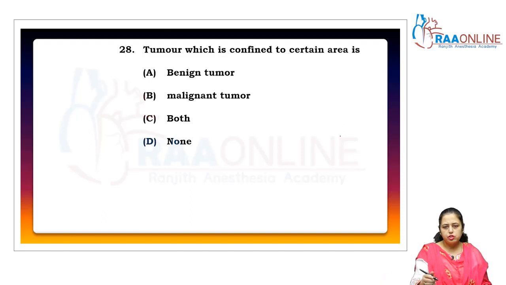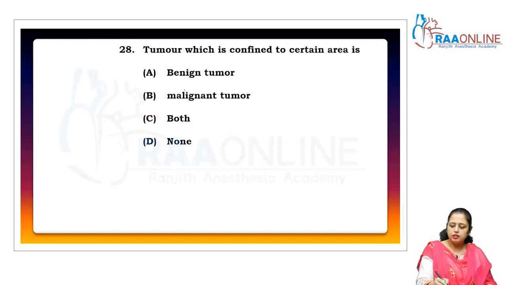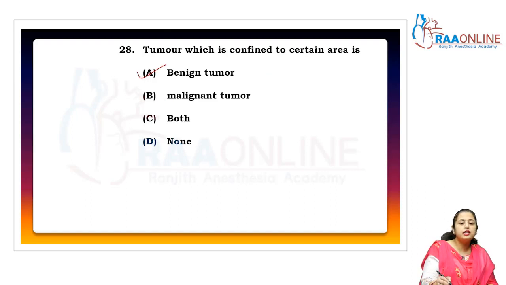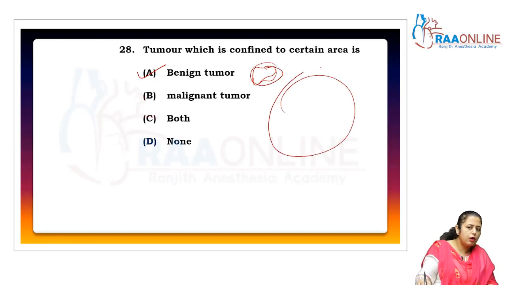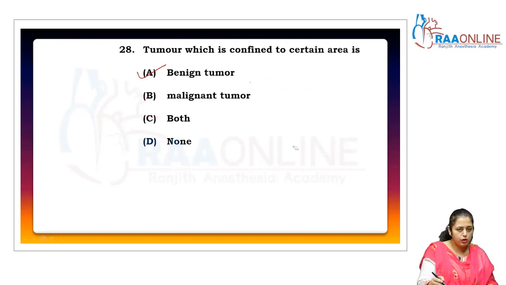Come to the question. The tumor which is confined to a certain area is called a benign tumor. When it is restricted to some area, that is called benign, and when it spreads to surrounding organs also, then it is called a malignant tumor, and the process of spreading of tumor cells is called metastasis. That condition is known as metastasis. So the answer is A.